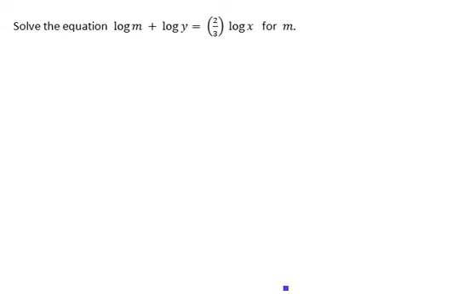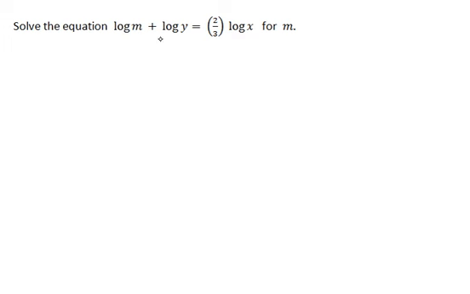This is an interesting problem where we're given an equation with logarithms in it, and we're asked to solve for one variable, but there are other variables. So we'll be solving for the variable m in terms of the other two variables x and y. And this is also going to involve a number of the properties of logarithms.